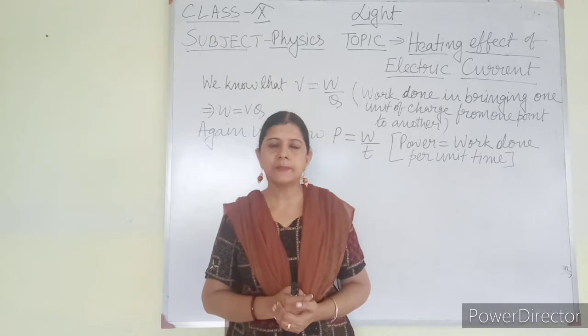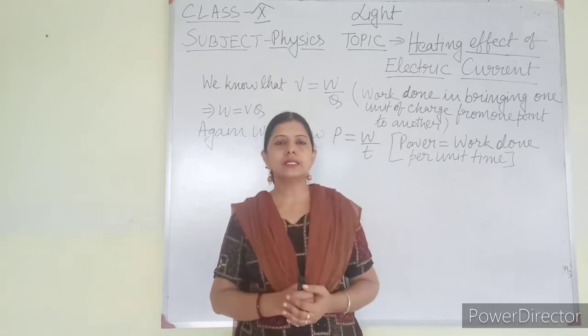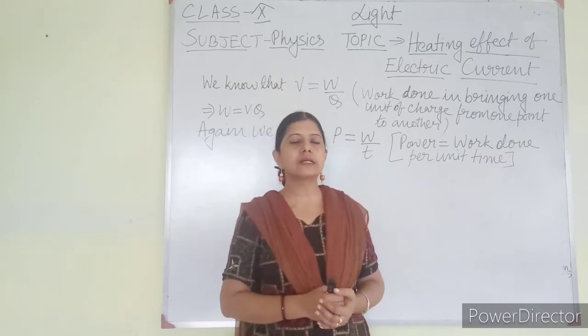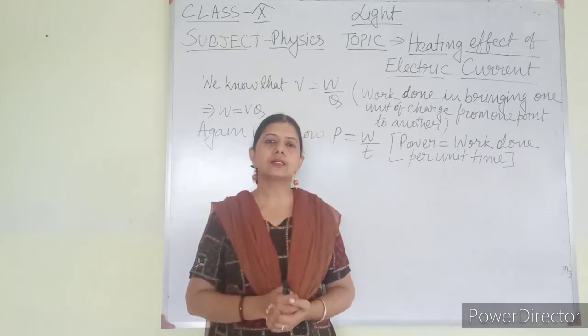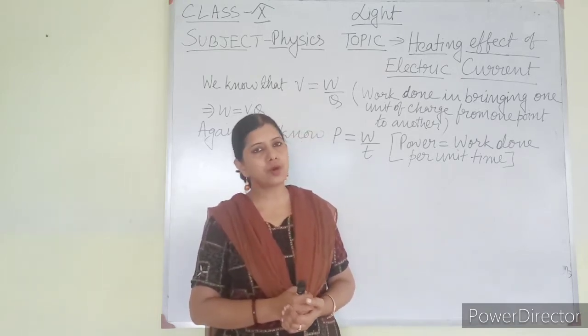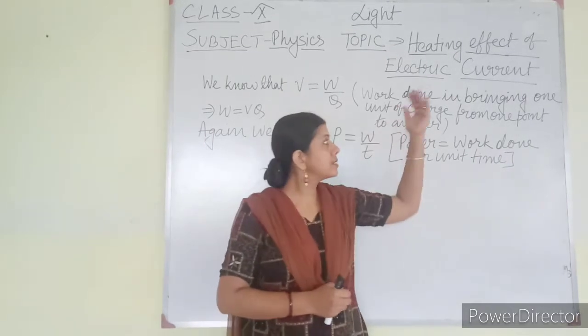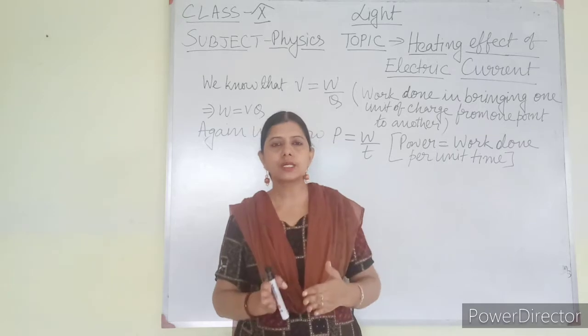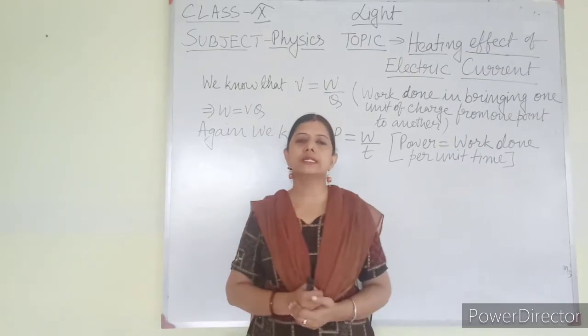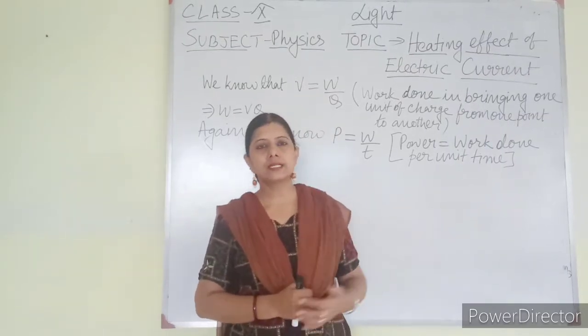So what is happening? The electrical energy in this case is converted into heat energy or light energy, and that energy can be utilized by us for various purposes. That is your heating effect of electric current. That means electrical energy is converted into heat energy or light energy.